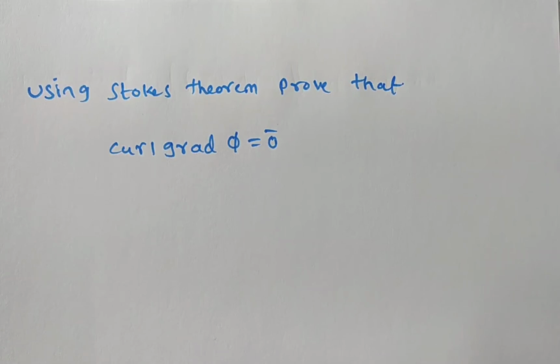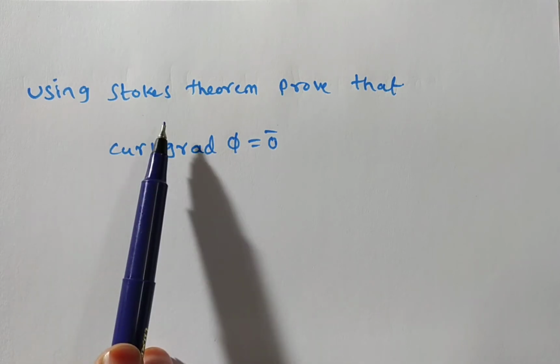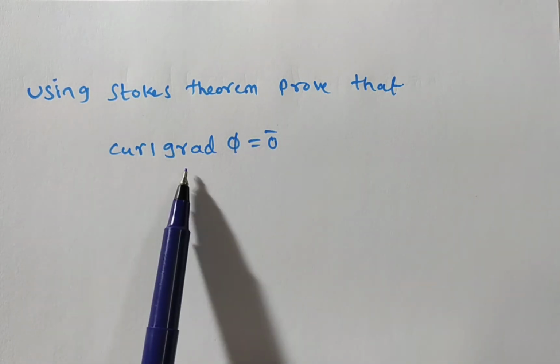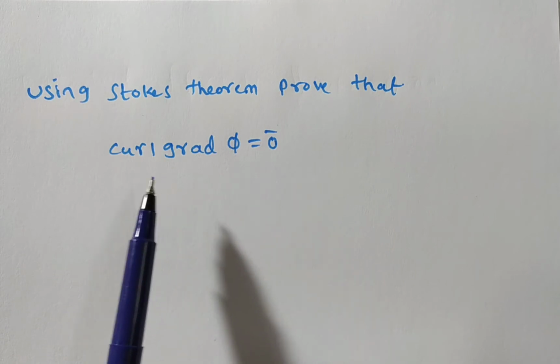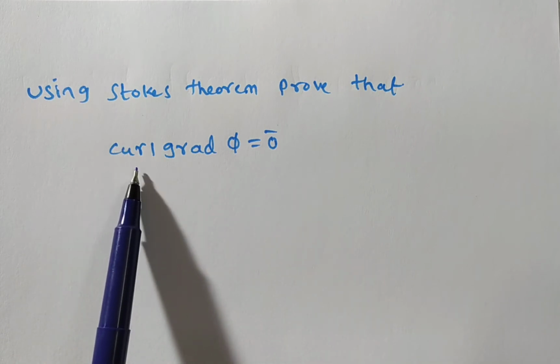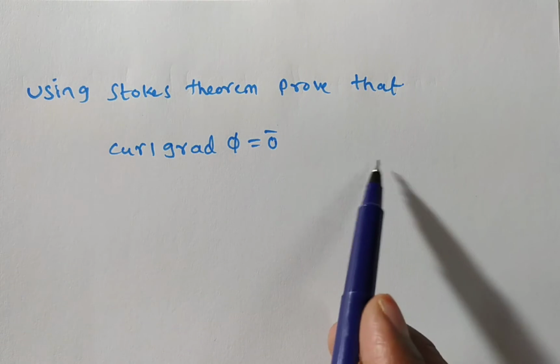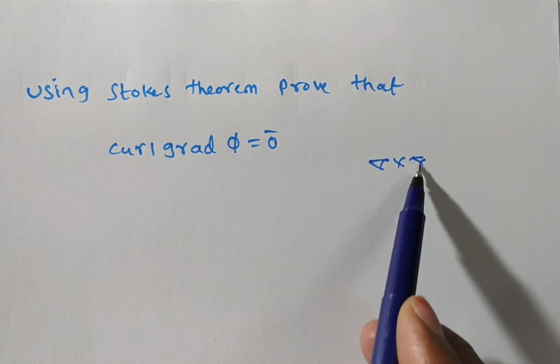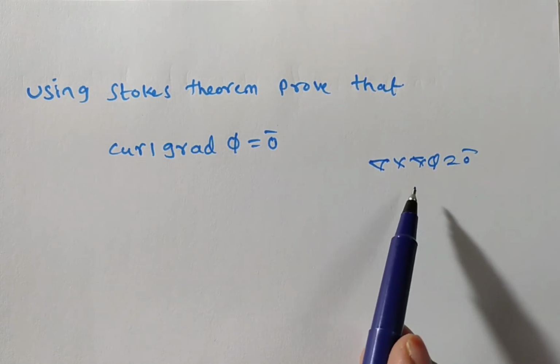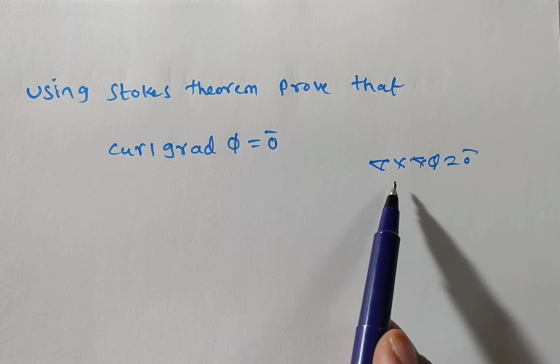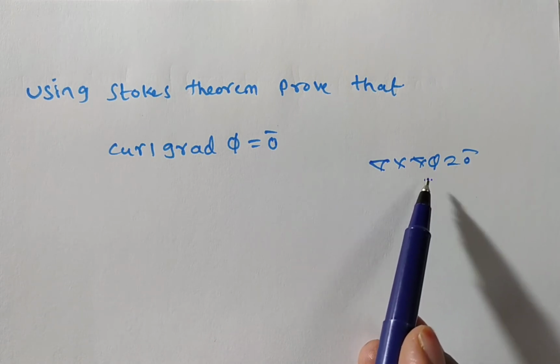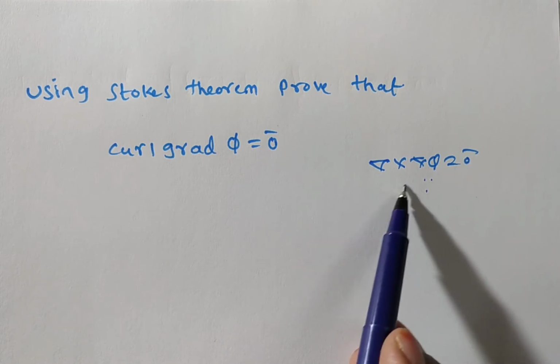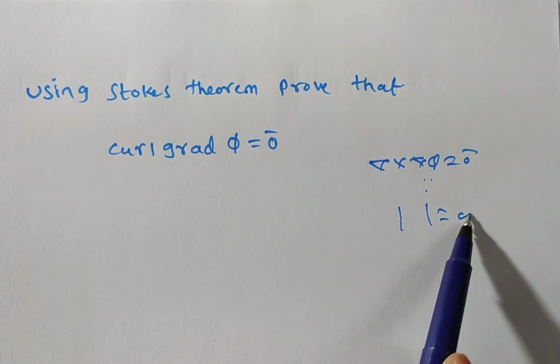Friends, now we are solving a problem on vector integral calculus. The given problem is: using Stokes theorem, prove that curl grad phi is equal to 0 bar. Generally you can show that curl grad phi is equal to 0 bar, that is, del cross del phi is equal to 0 bar. We can prove this: del cross is nothing but curl, del phi is nothing but gradient. We take del phi and do the cross product, then the determinant will become 0 bar.